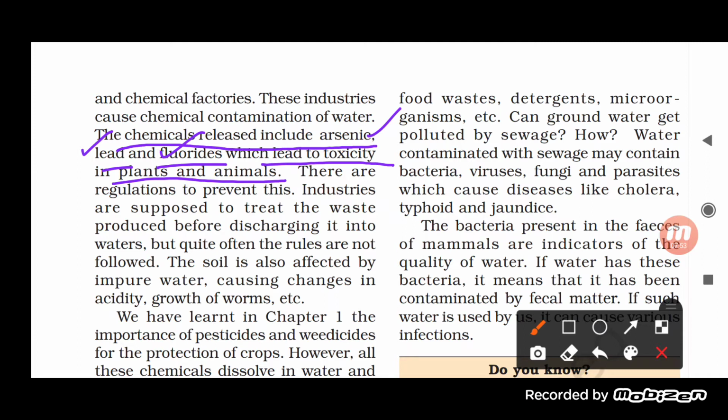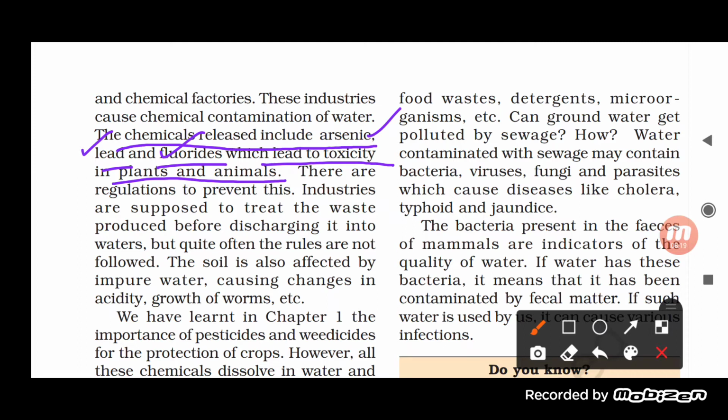But what we will find here is that there is also another rule that while discharging water or anything into the river, the industries are supposed to treat the waste before it is discharged into the water.